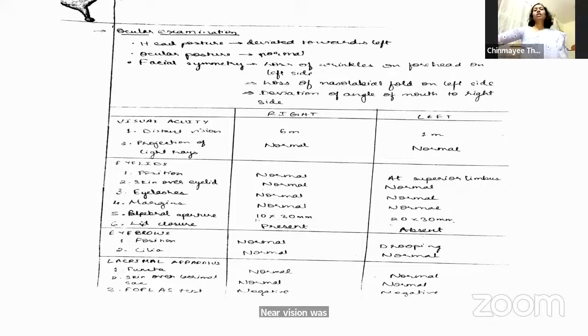How do you generally check the distant vision? What is the generally recommended method of testing visual acuity? Ma'am, the best method is Snellen's chart. Snellen's distant vision chart. You place a person 6 meters away from the chart, and then you ask him to read the different alphabets or numbers that are present there on the chart.